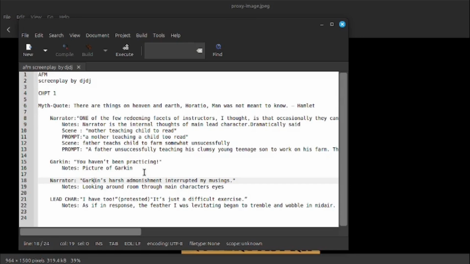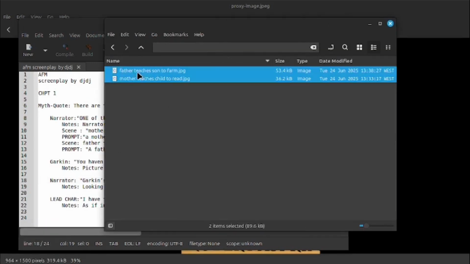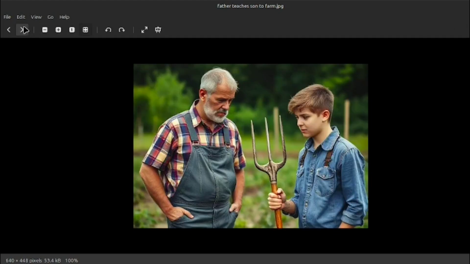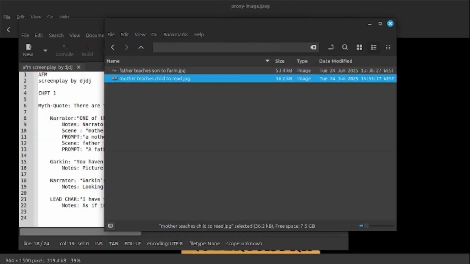But working with the AI generator, it seems to work better if you use the word wizard to generate, but then we can still use the word magician in the script. So here, you haven't been practicing. So we've got our images of the mother teaches child to read, and father teaches child to farm.